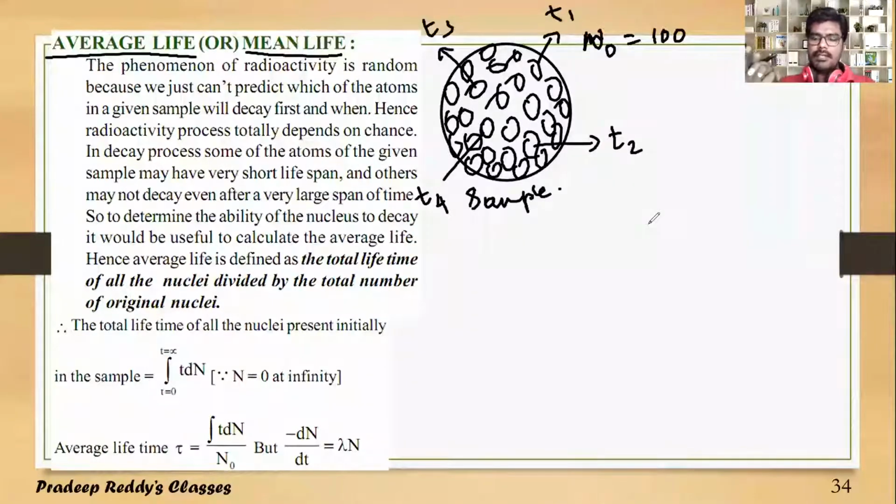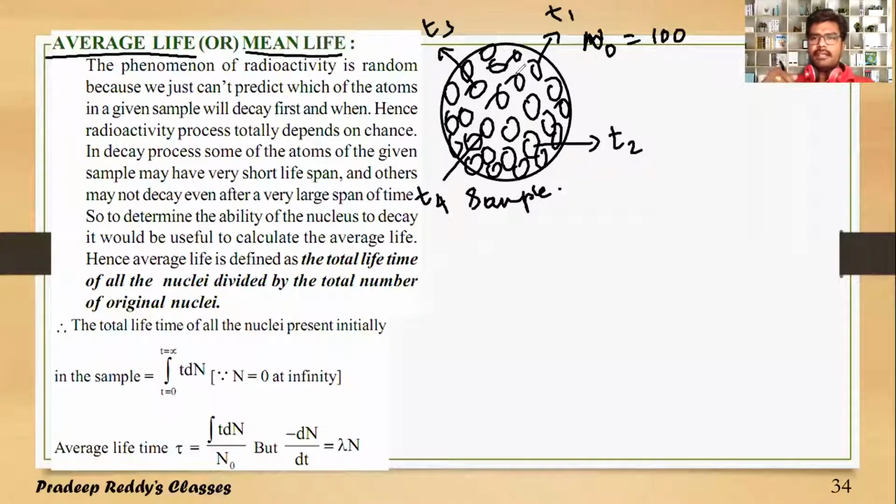Therefore, at a particular time, how many nuclei are undergoing disintegration, you cannot exactly estimate. At any time, definitely there will be some disintegrations, but which nucleus is undergoing disintegration, no one can tell. That is the law of radioactive disintegration.